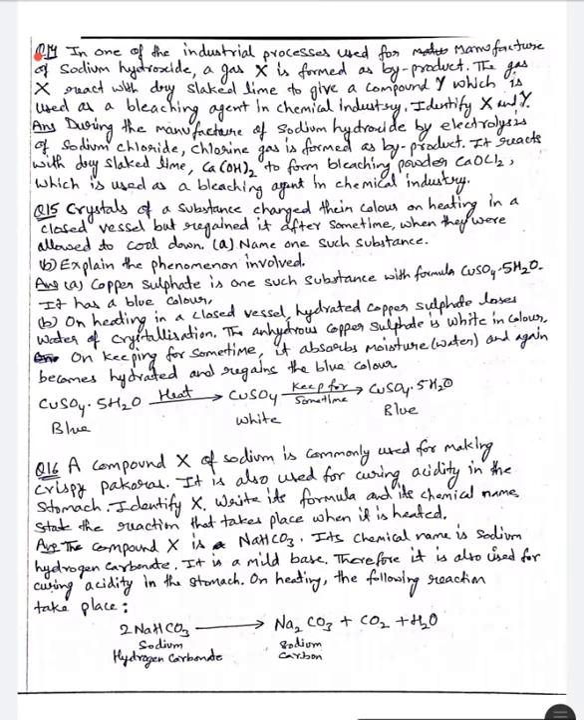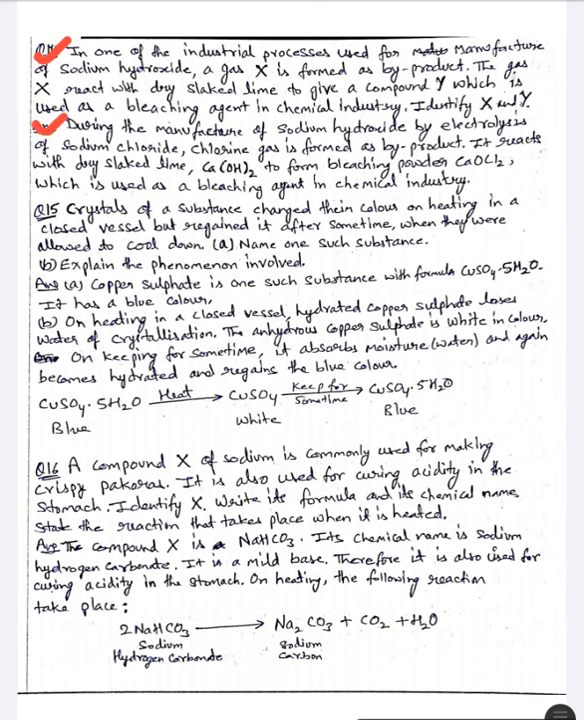Next question, question number 14. In one of the industrial processes used for manufacture of sodium hydroxide, a gas X is formed as a byproduct. The gas X reacts with dry slaked lime to give a compound Y which is used as a bleaching agent in chemical industry. Identify X and Y.